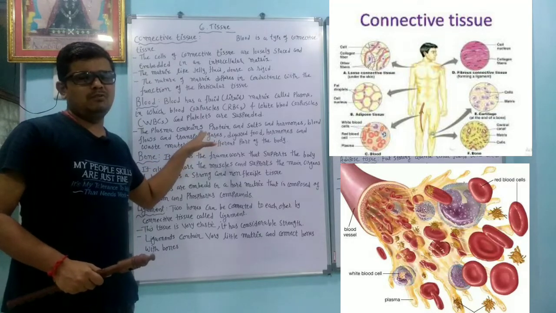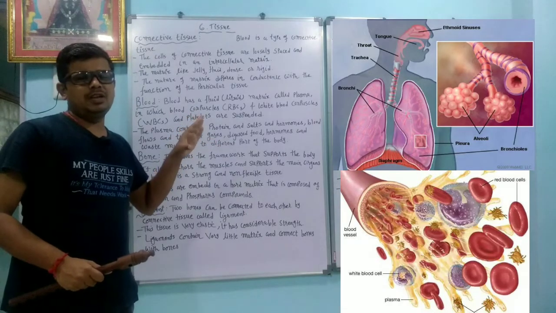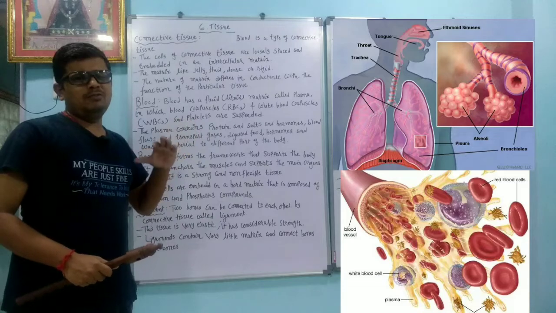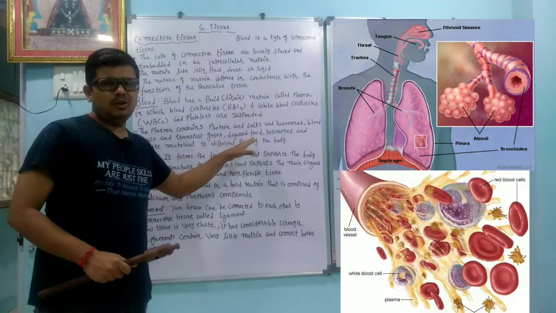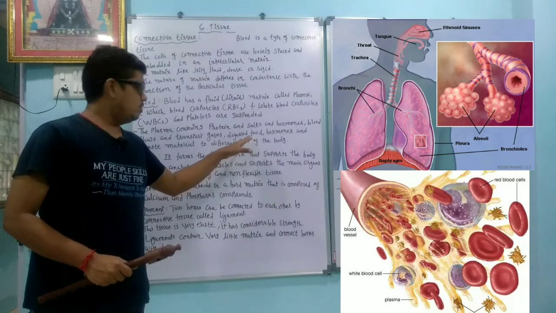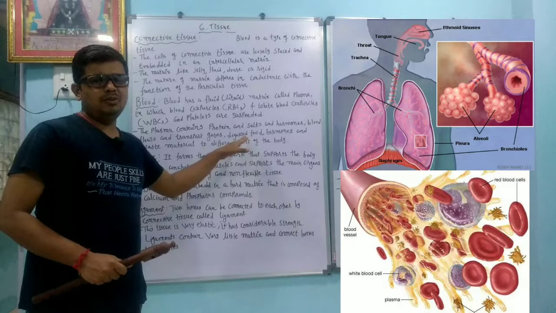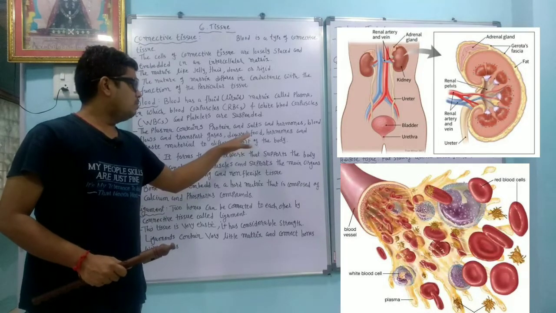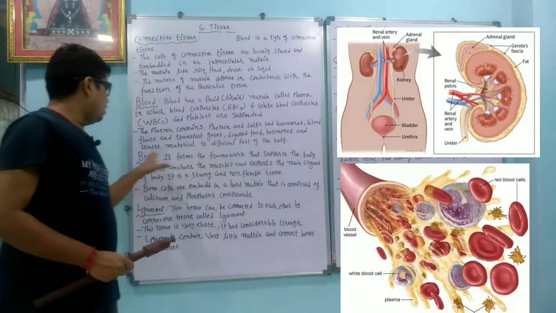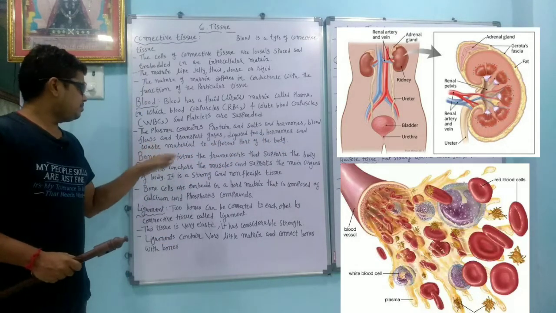Oxygen is going from the nostril to the different parts of the body, whereas the carbon dioxide is flowing through blood from the different organs to the lungs. Digested food: the nutrients in the food are separated by digestion, and the nutrients are going to different parts of the body by what? Blood. Hormones and waste material also go to different parts of the body, and urine is formed.